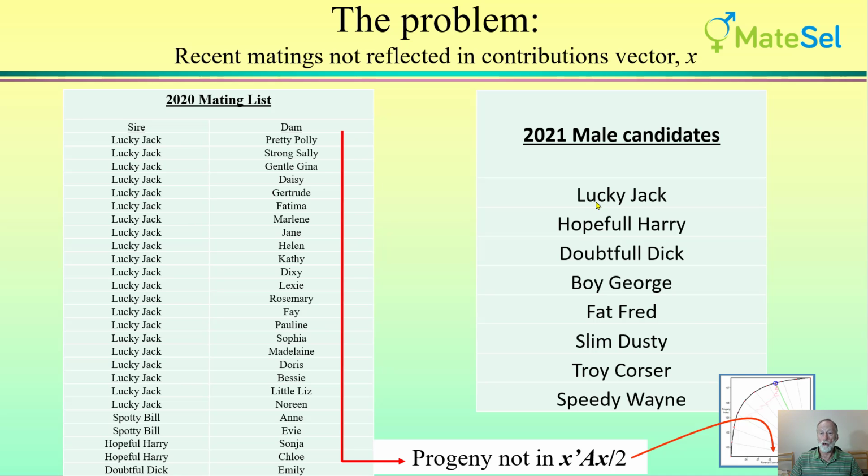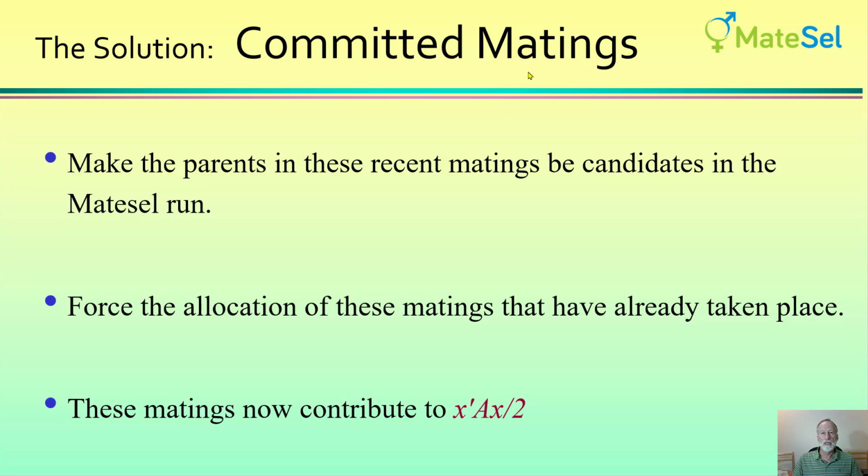And that not only goes for Lucky Jack, but for example, Boy George might be his son, in which case there should be some level of inhibition on Boy George as well. And it means that individuals that are not used or little used in the previous year are more new blood in the current year and should have a higher probability of being used, or not used because they're simply not good enough on index. So the solution to this problem is committed matings,